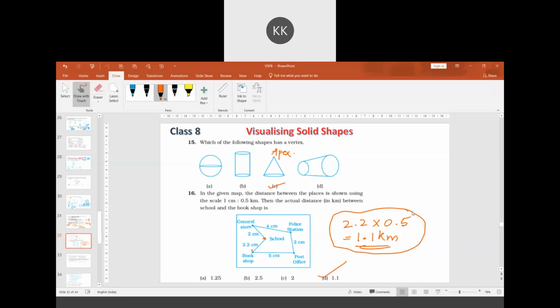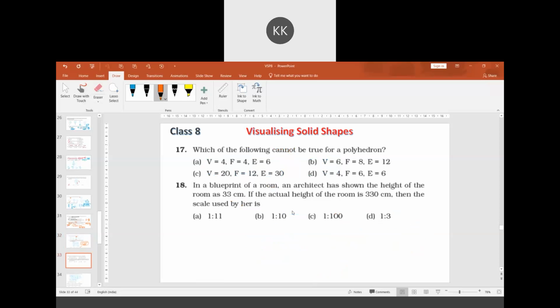Why did I multiply by 0.5? Because they have given the scale: 1 centimeter is considered as 0.5 kilometer. So we should multiply with 0.5.